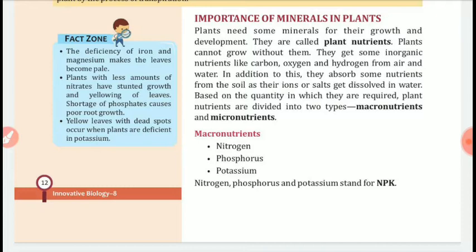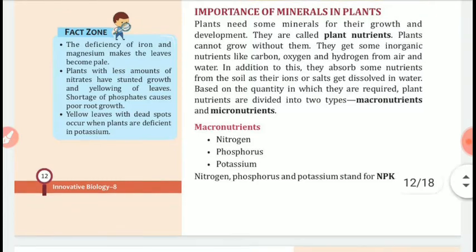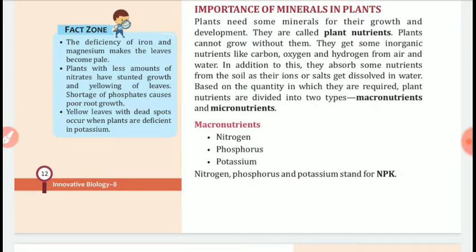They get some inorganic nutrients like carbon, oxygen, and hydrogen from air and water. In addition to this, they absorb some nutrients from the soil as their ions or salts get dissolved in water.